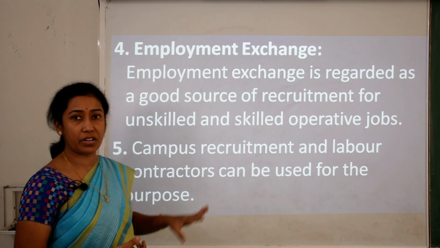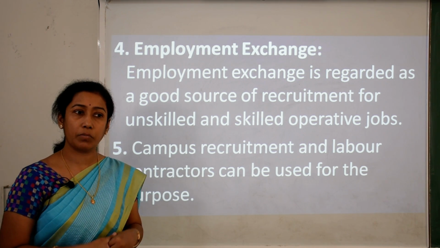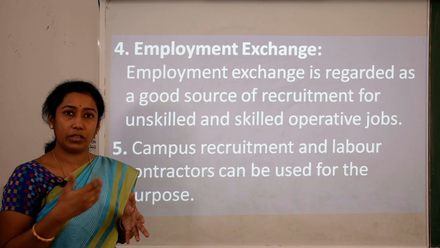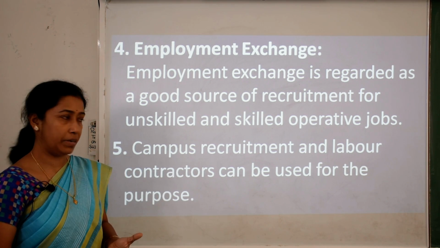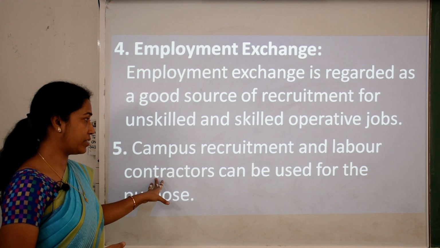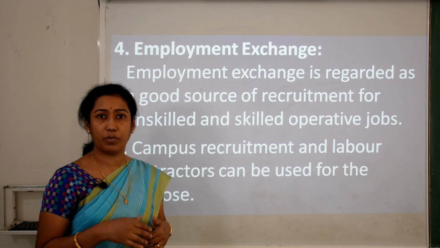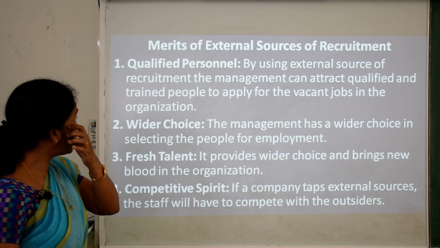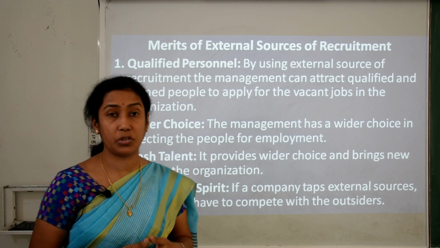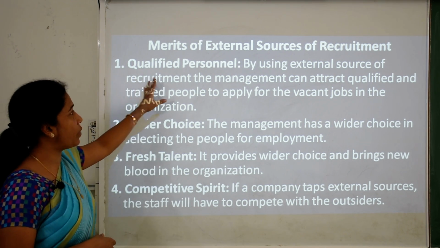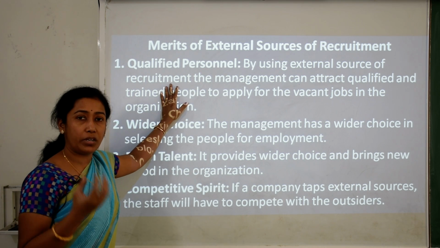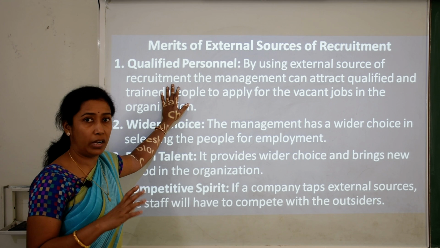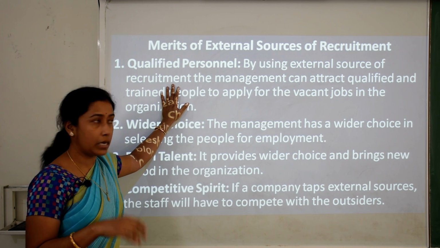Fifth is campus recruitment. When we say campus recruitment, it means all those eligible candidates who are going on with their studies or have completed them, and labor contracts are also there, can be used as external sources of recruitment. Now there are some merits of external sources of recruitment. The first is qualified personnel. That means the good advantage is that you will get qualified people only, not unqualified people.